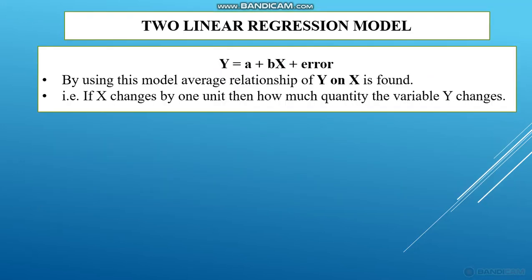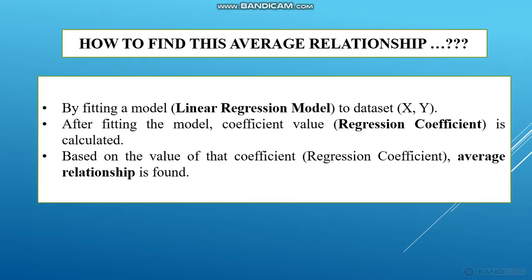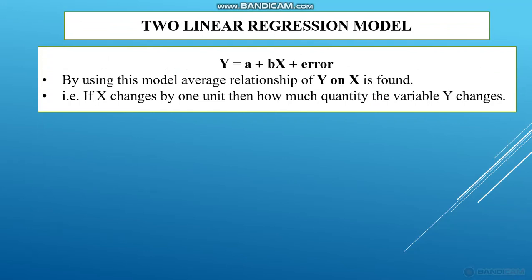In regression there are two models. I already told that we want to fit a model. The first model is y = a + bx + error. This is the model which is used to find the average relationship of y on x. That is, if x changes by 1 unit, then how much quantity the variable y changes.